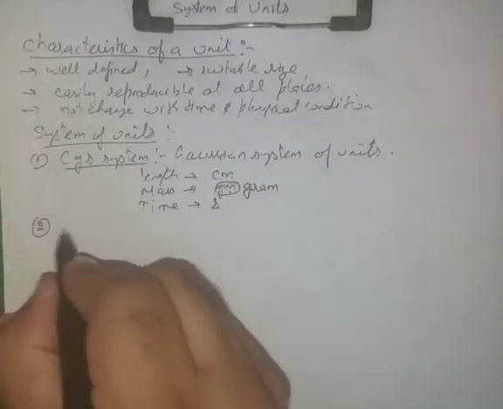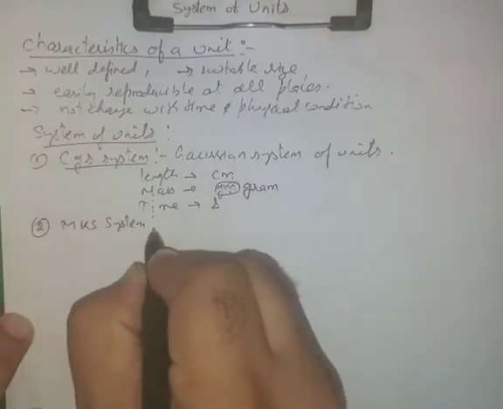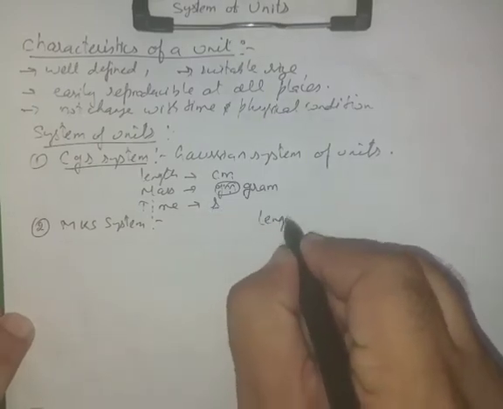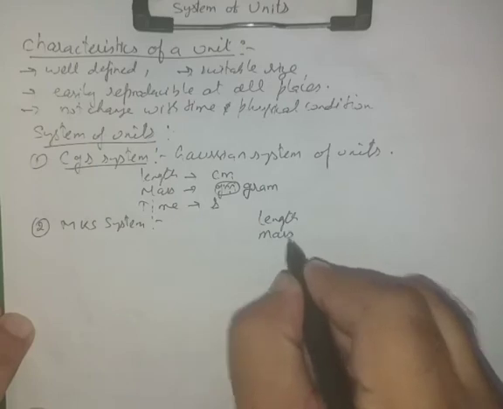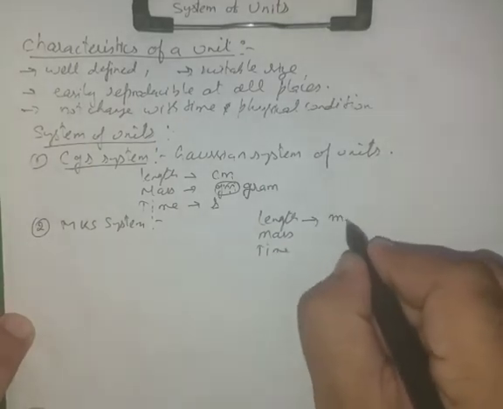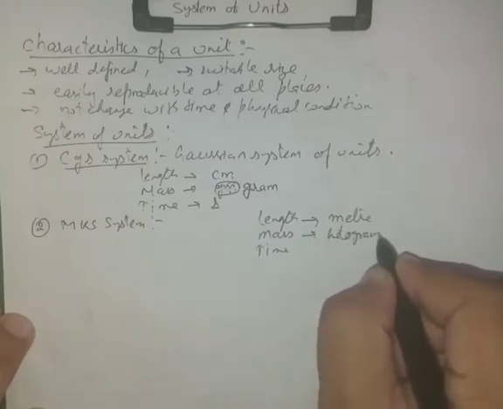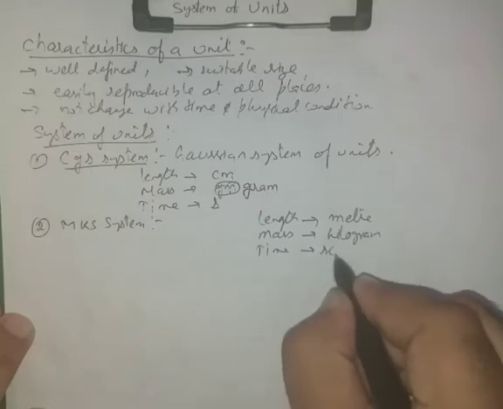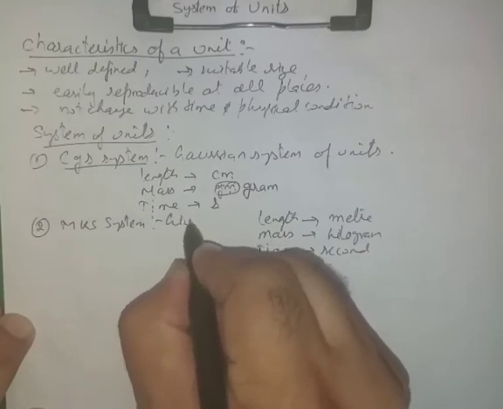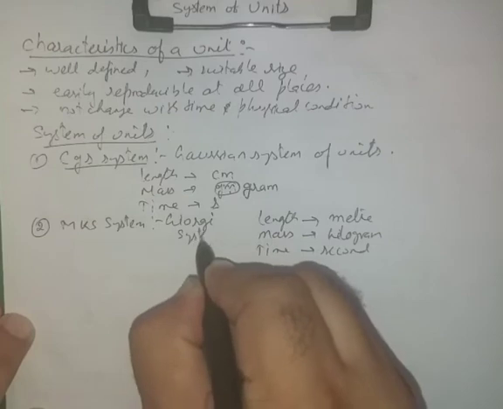Another system is the MKS system. In this system, once again, length, mass and time. M stands for meter, so length is measured in meter, mass in kilogram and time in second. This is also called the Giorgi system.